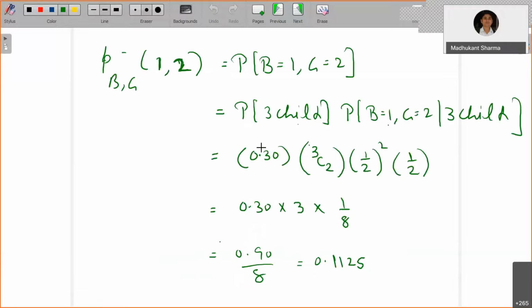Now let's look at this case. The probability of B comma G given 1 comma 2. It means the number of boys is 1 and girls is 2. This is the notation. Now the total number of children is 3. So the probability of getting 3 children should certainly come in: the probability of a family having 3 children, into the probability that in that case there is 1 boy and 2 girls.